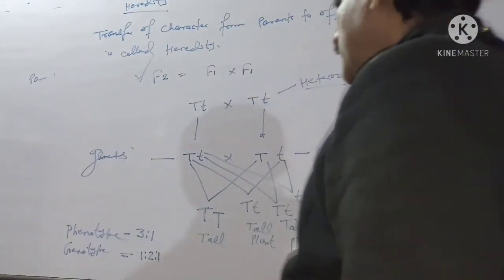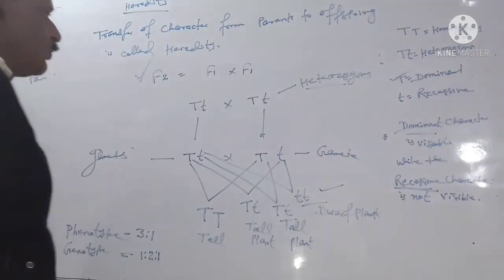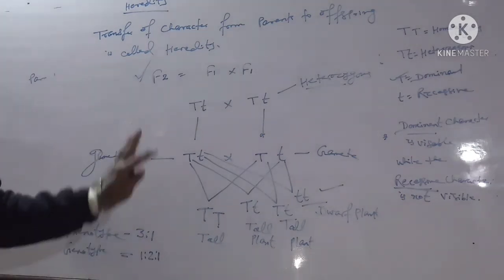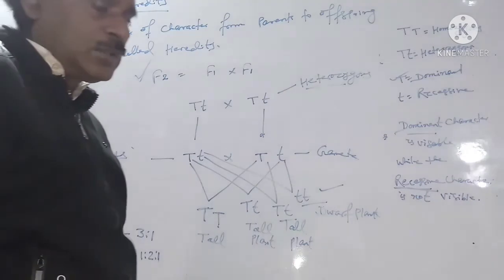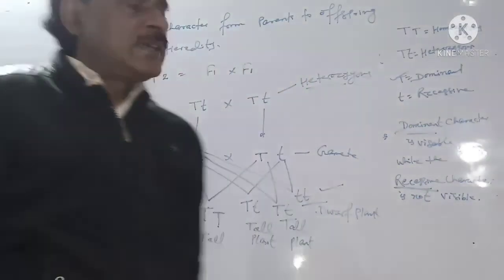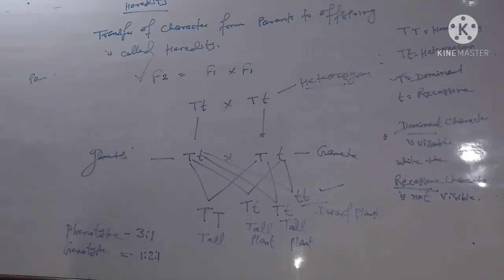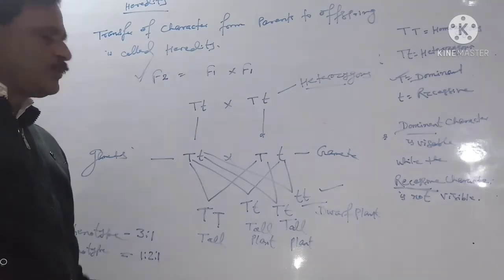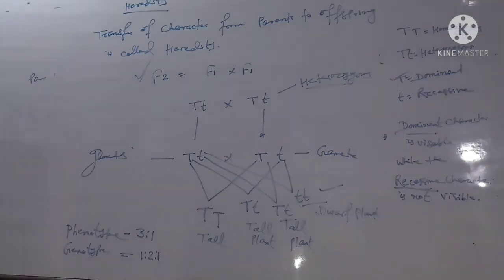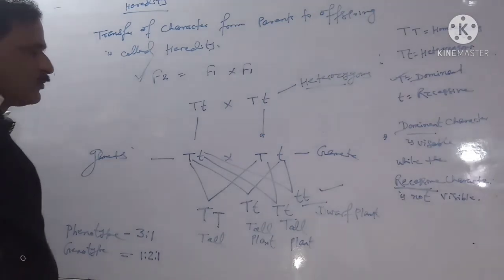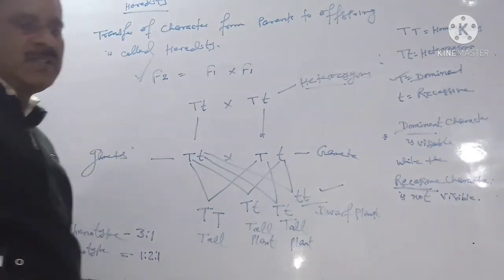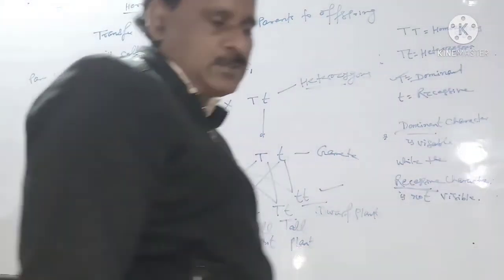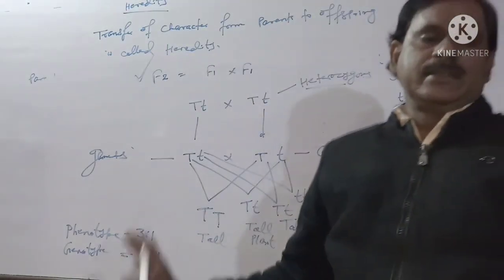Once again, Mendel takes two plants. One plant is tall and the other is dwarf. The tall plant is called capital T, while the dwarf plant is called small t, because the genes work in pairs. Before fusion, we find the gametes of tall plant and dwarf plant. By meiosis division, we find capital T and small t, and when we cross them, the F1 generation is all tall plants. The dwarfness character is hidden.